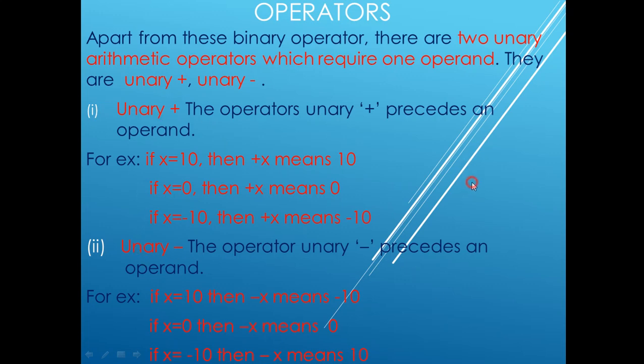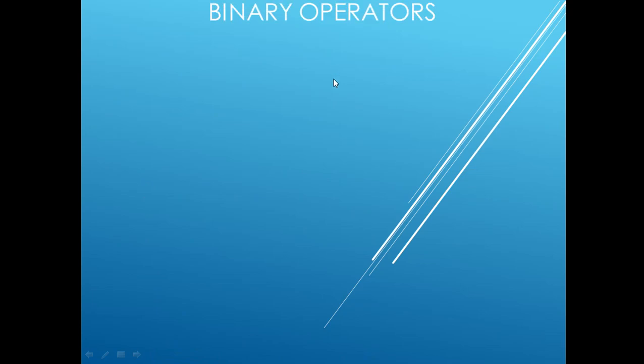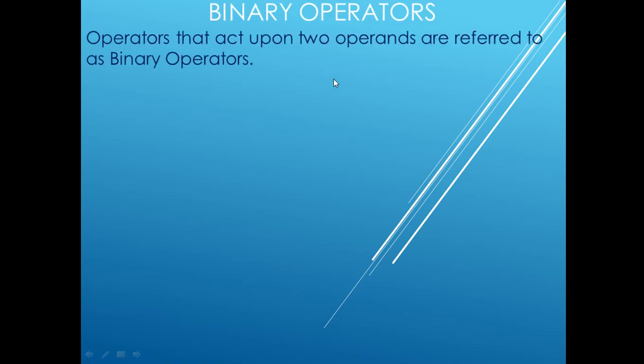Now we will see in detail about the binary operators. Bi means two, as I have told earlier. Operators that act upon two operands, which require two operands for their execution, are known as binary operators.